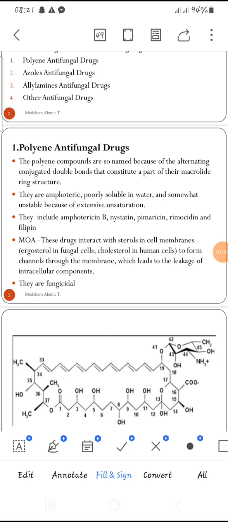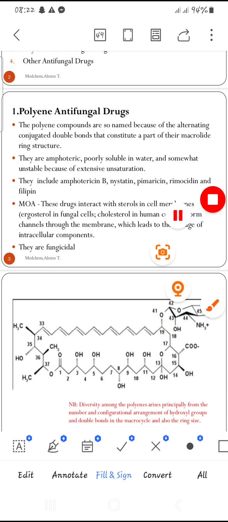The polyene antifungal agents are compounds that contain alternating conjugated double bonds. Conjugated double bonds are double bonds which are separated from each other by a single bond.